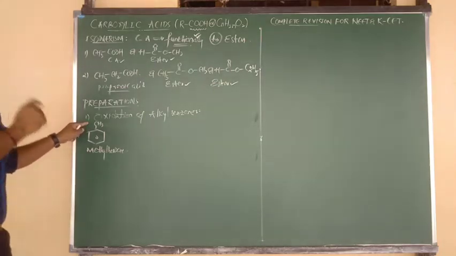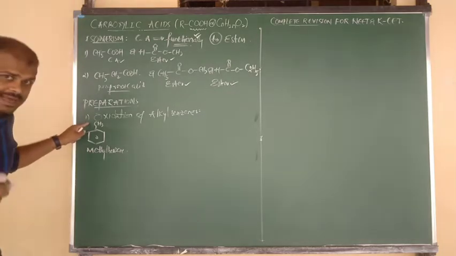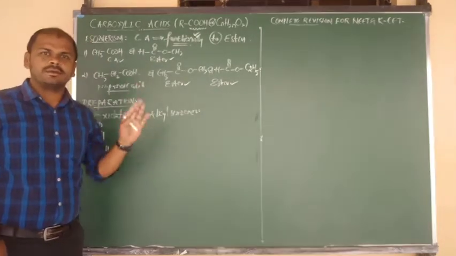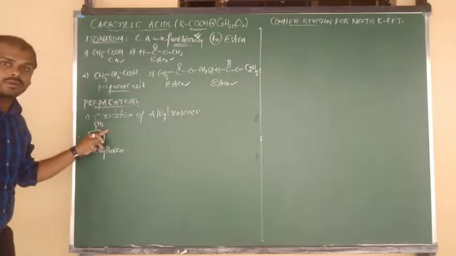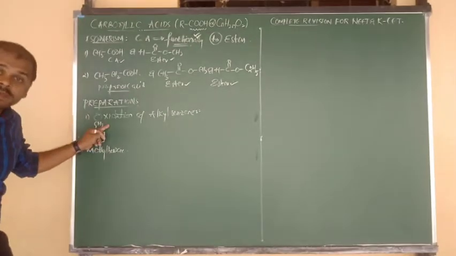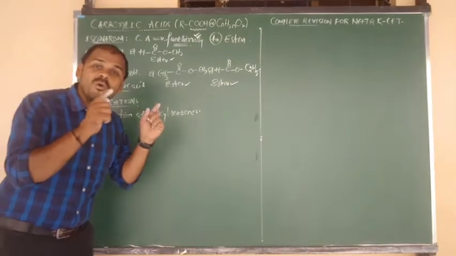All simple alkyl groups, whether methyl, ethyl, isopropyl, should be oxidized to carboxylic acid. However many carbons there are, that entire side chain must be oxidized to COOH.